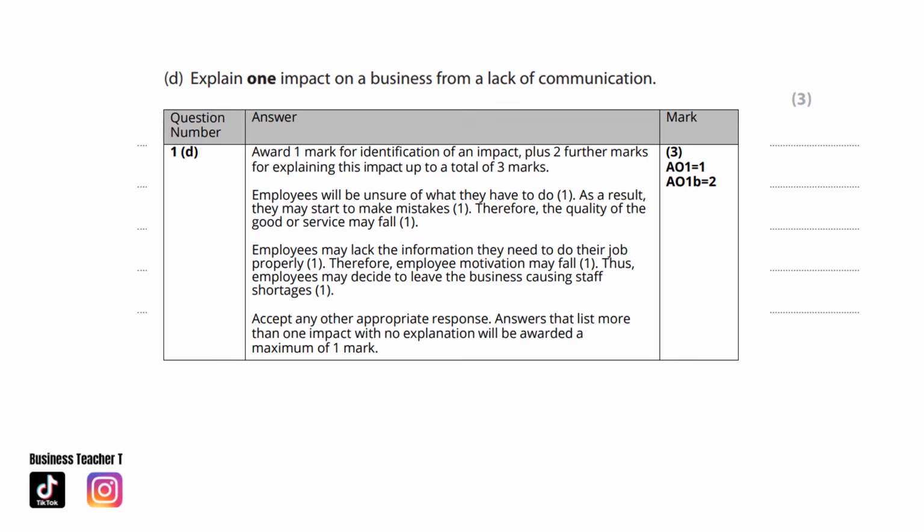Or, employees may lack the information they need to do their job properly. Therefore, employee motivation may fall. Thus, employees may decide to leave the business, causing staff shortages, or any other appropriate response.